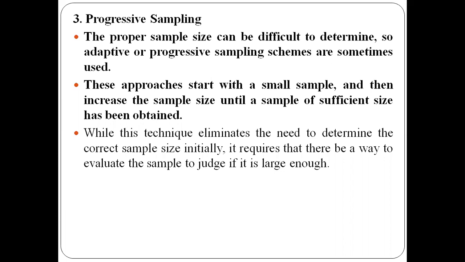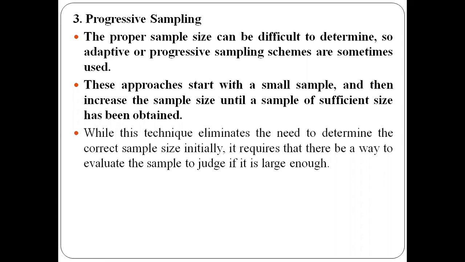This technique will be used whenever you can't determine the correct sample size. That is one of the advantages. Whenever there is a difficulty in determining the correct sample size, we can go for this third technique. We progressively increase the sample size.